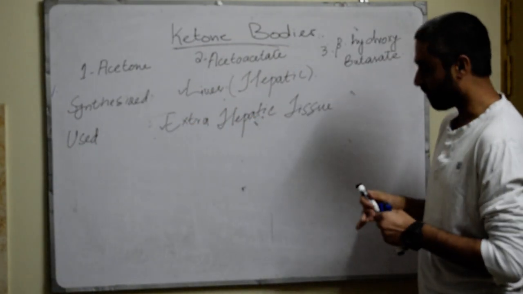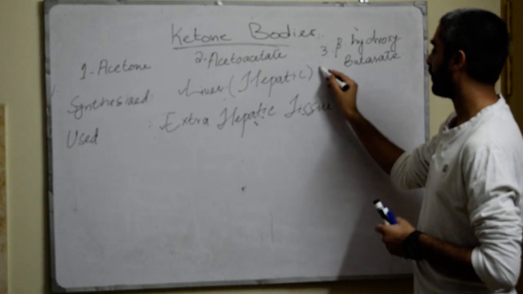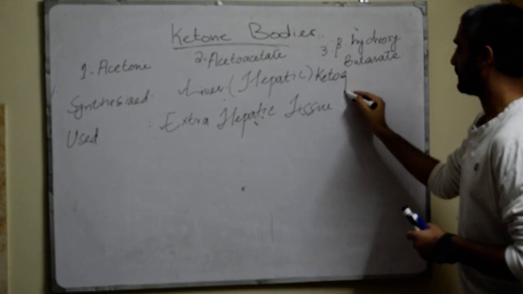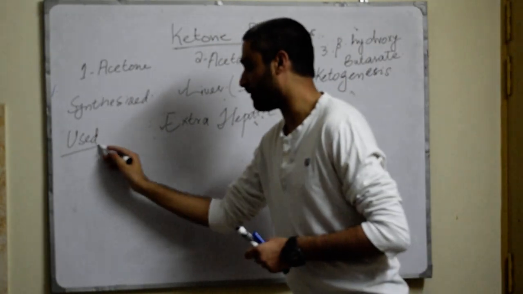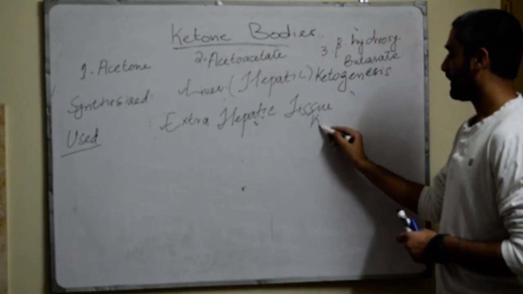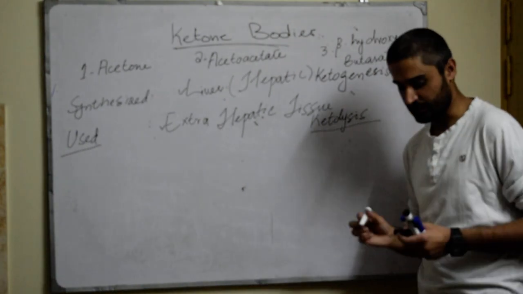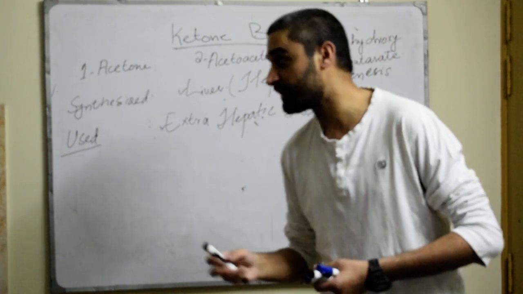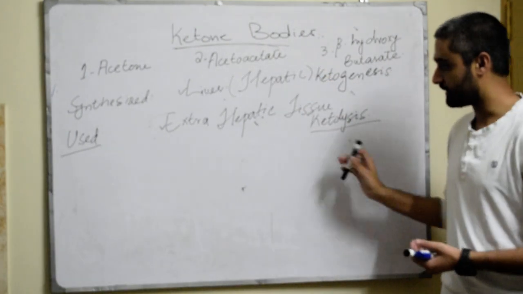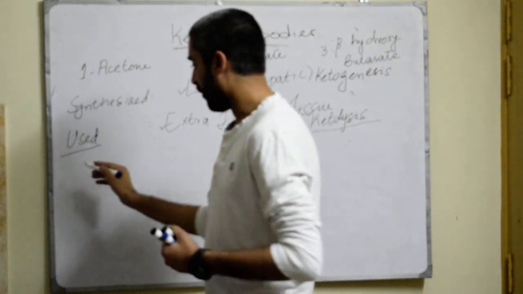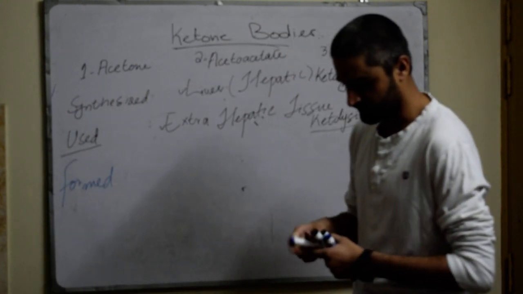The synthesis of ketone bodies is called ketogenesis, and the breakdown of these ketone bodies is called ketolysis. The formation of the ketone bodies is called ketogenesis, and the breakdown of ketone bodies is called ketolysis.